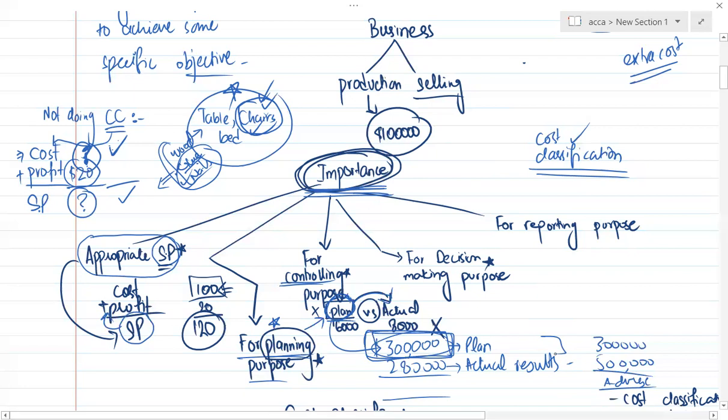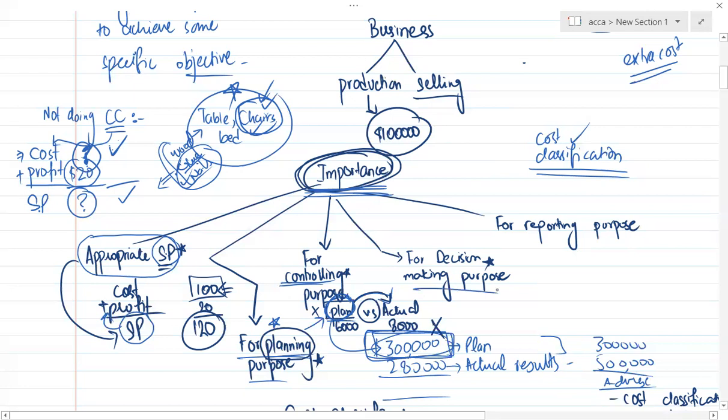This would ultimately lead your business to liquidate. Liquidate means that your business would end. You are wasting your money, and at the end you would say that we have wasted the money and now we are not able to run the business because there is a cash shortage in the business. Okay, so these are the importance of cost classification that I am telling you.